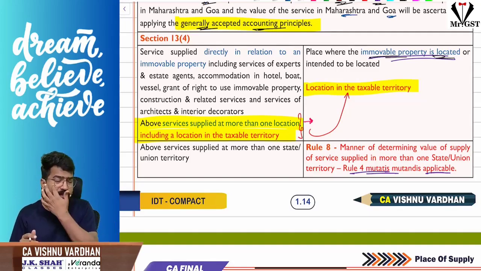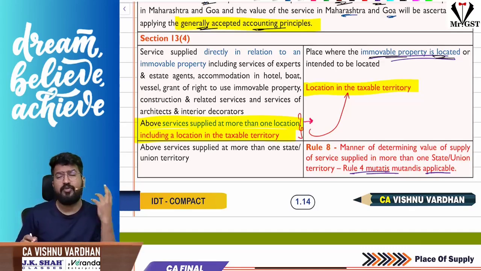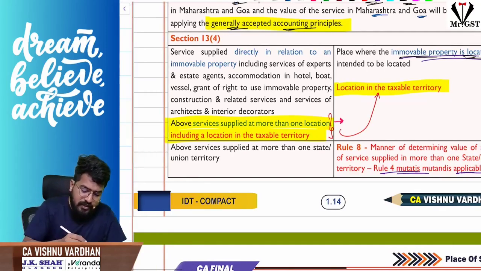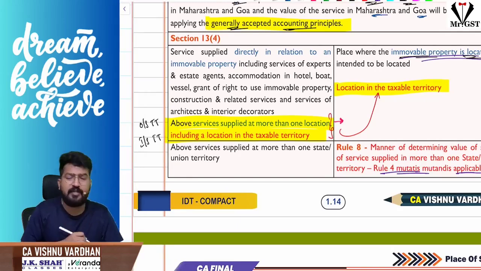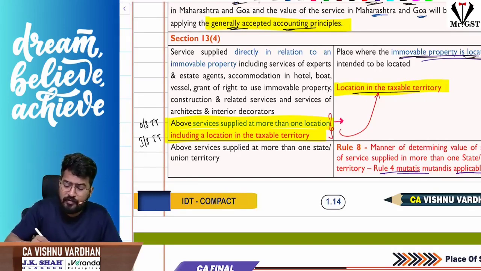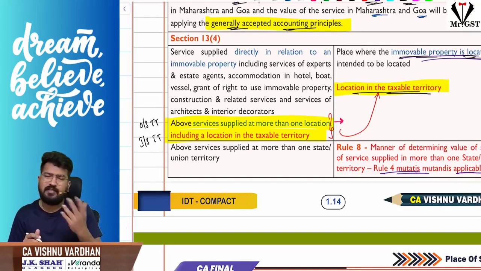Place of supply will be where the immovable property is located or intended to be located. Here the interesting part is, sir, if the services are to be provided for immovable property located in more than one location, one outside taxable territory, the other inside taxable territory, in such case, just like we have seen in the previous subsection, the location in the taxable territory will be the place of supply. Okay, sir, if it is located in more than one state and we are providing the service, in such case, every state is a place of supply.